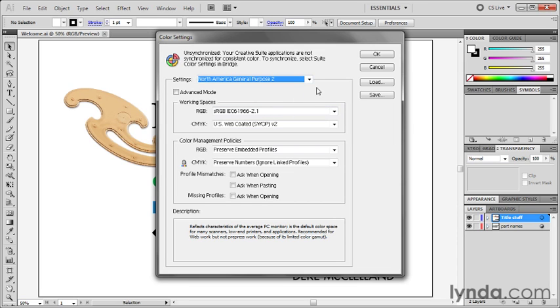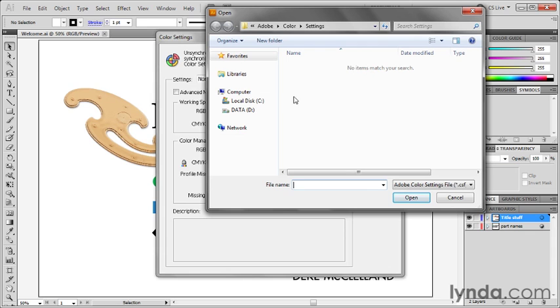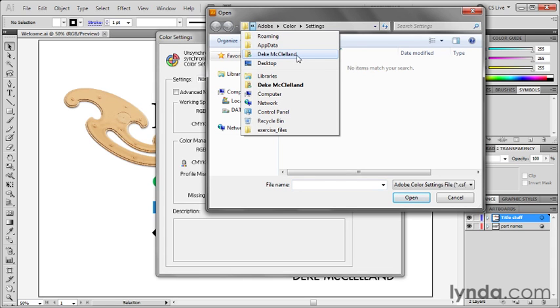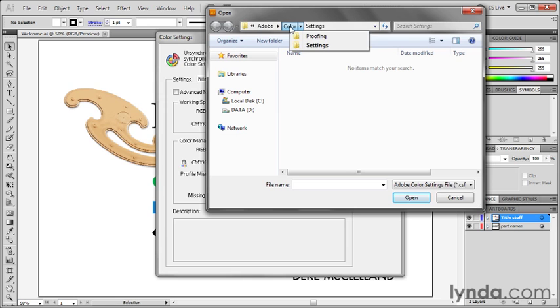But here's what you do. Those of you who are working on the Mac, just wait a moment. You PC people, go ahead and click on the Load button, and you'll go right to that folder I was telling you about. Notice we're looking at the contents of the Deke McClellan folder. That's my user folder. Inside of App Data, Roaming. Then we're inside the Adobe folder, Color, and then Settings. So we're right where we need to be under Windows 7, Windows Vista, or Windows XP. It's going to be a different path on XP, but you will be at the right location.